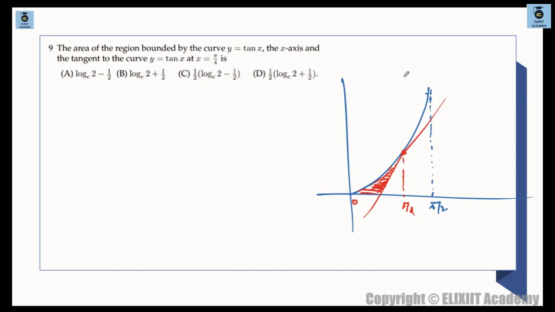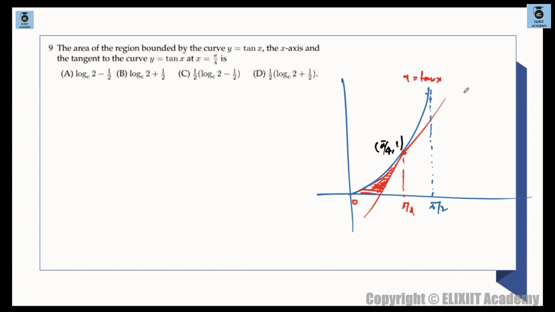ये तो y is equal to tan x है. ठीक है. तो what I can do is at x is equal to pi by 4. ये कौन सा point है? This point is basically pi by 4 पे क्या आएगा? 1. मतलब this point is basically pi by 4 comma 1.